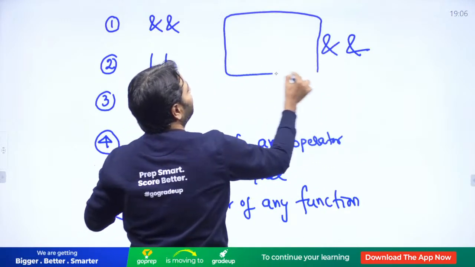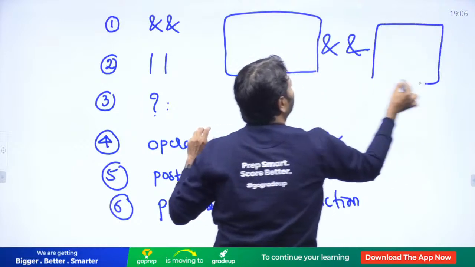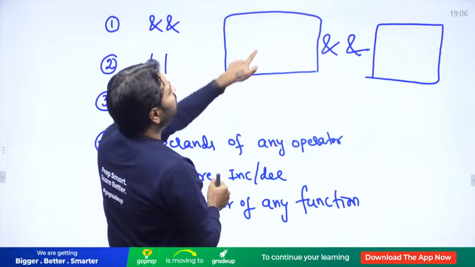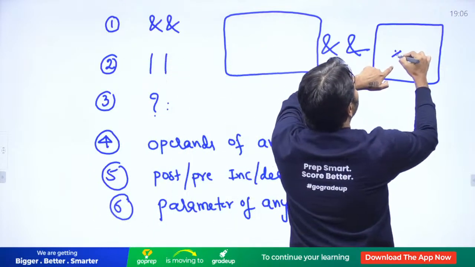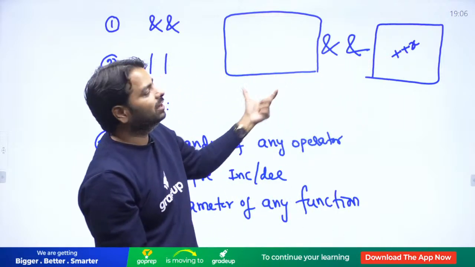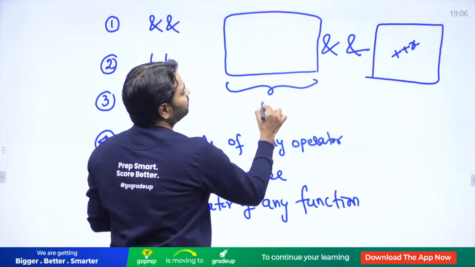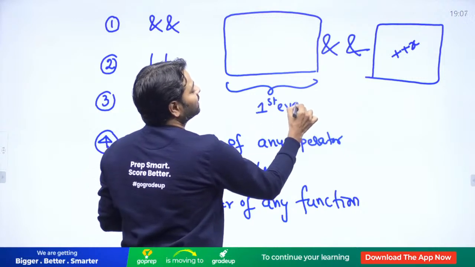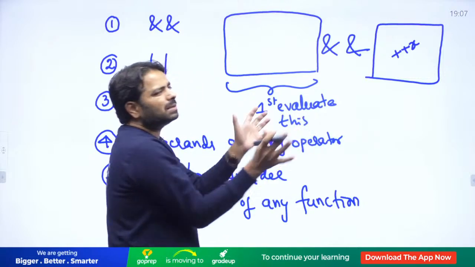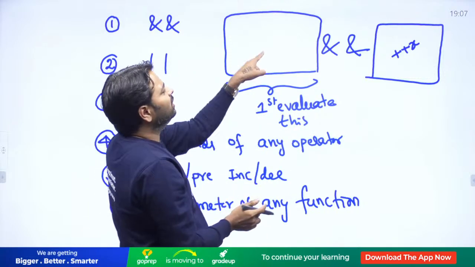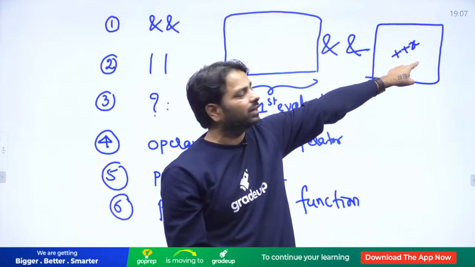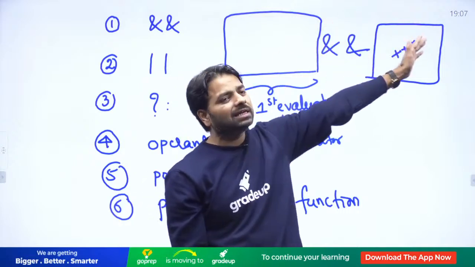Whatever the expression you have here and whatever the expression you have here, suppose this is the last operator that you are doing. Even though you have a plus something like plus x, that's not going to be evaluated first. First this one is evaluated. It's called a side effect. Don't do plus first, we don't need it. First evaluate this. If this is false, then that is not going to affect anything. Is that clear? Because false and anything is false.